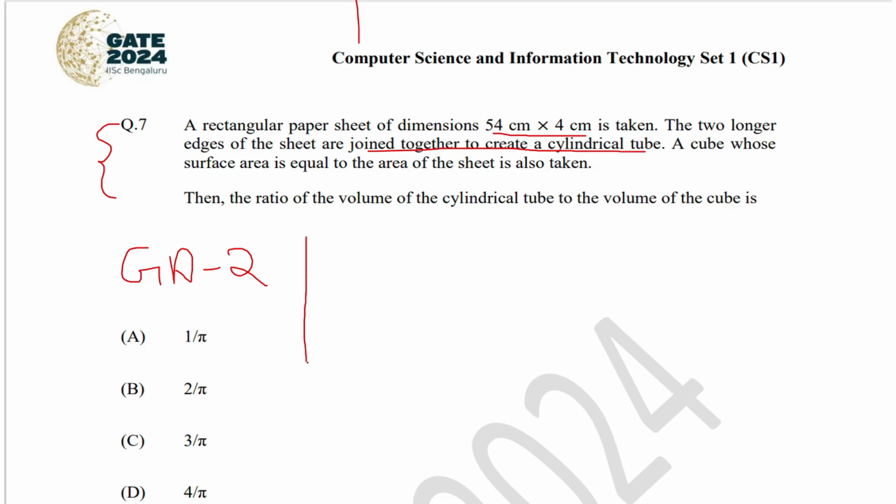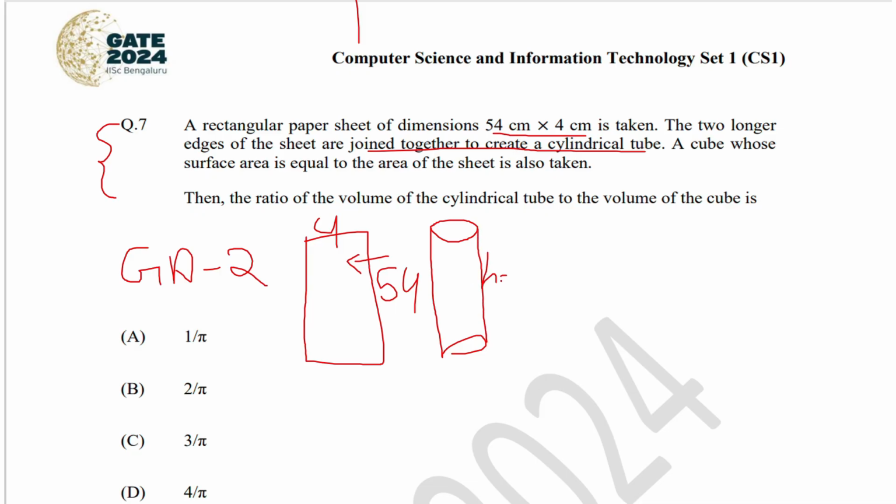They have given a rectangular paper with dimensions 4 cross 54. It is rolled along the longer edge, or the two longer edges are connected to create a cylinder. So the cylinder will be somewhat of this shape. The height of the cylinder will be equal to the longer edge, that is 54 centimeter.